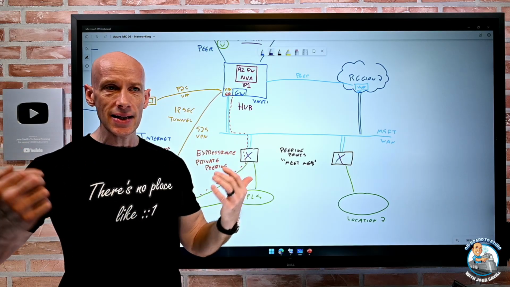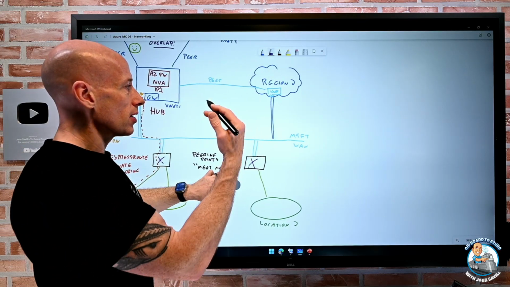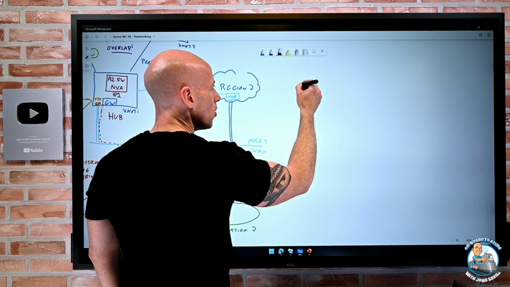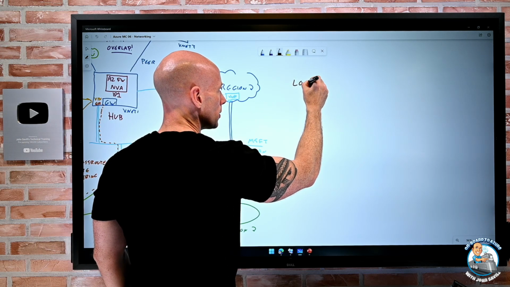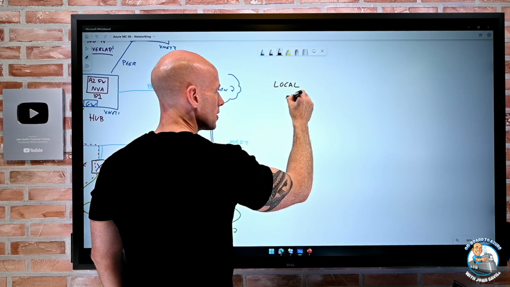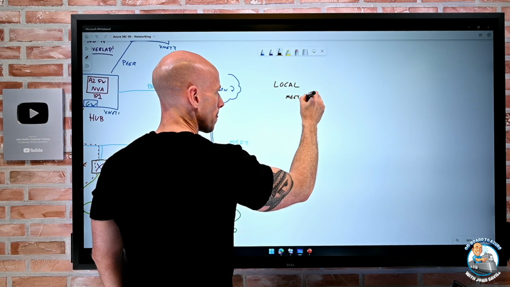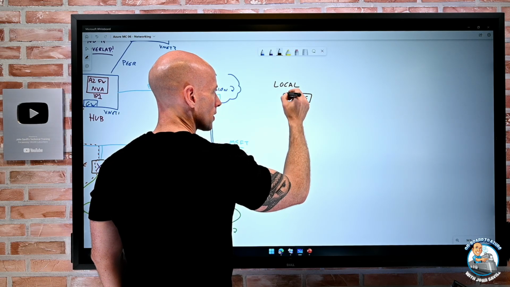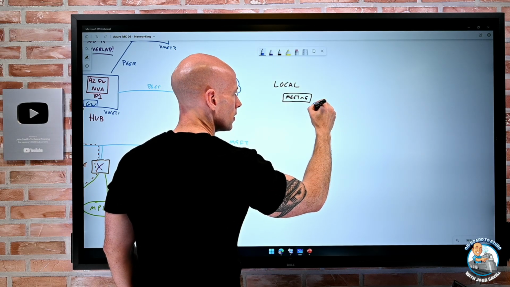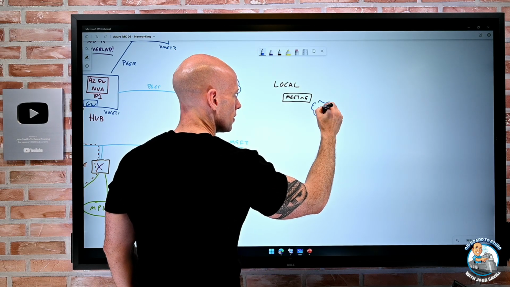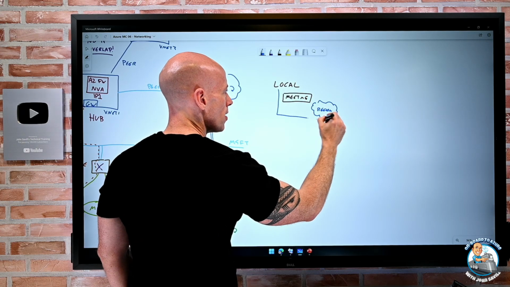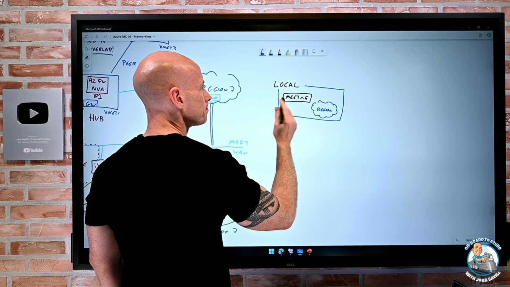There's ExpressRoute Standard. So if I think about the different boundaries of this, I can think of local. Here's the Meet Me. With local, it's only that local region. So that's my boundary for local.